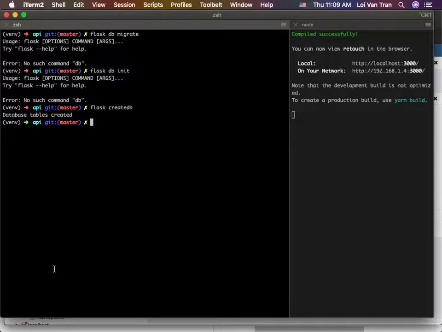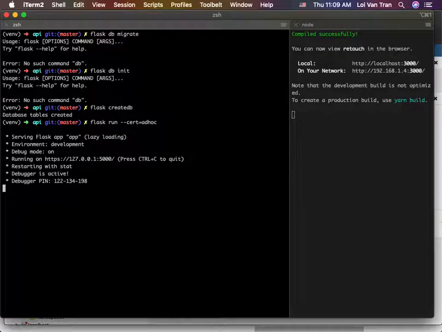Now we can do Flask DB migrate. No, it's not migrate. Just run the app. Okay, so now we can do Flask run. So we dropped all our tables. Just know that with this database, we screwed up a little bit, right? We screwed it up. We want to start over. That's cool when you're working in development.